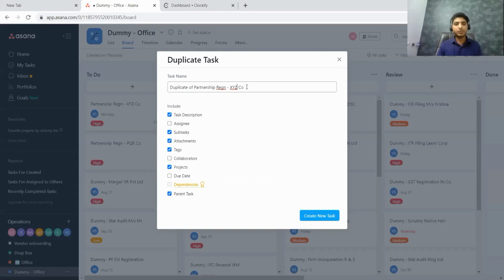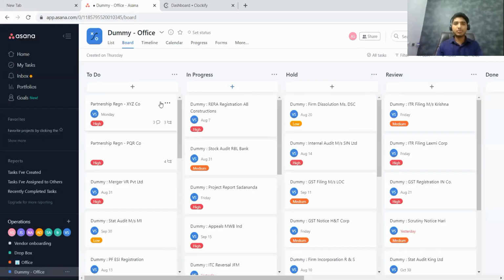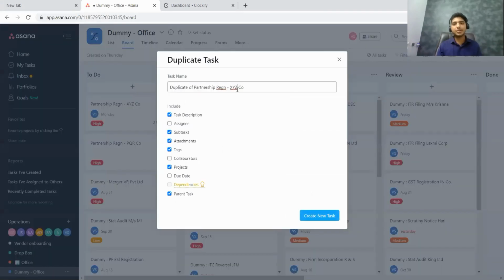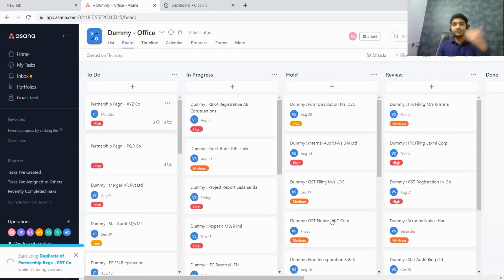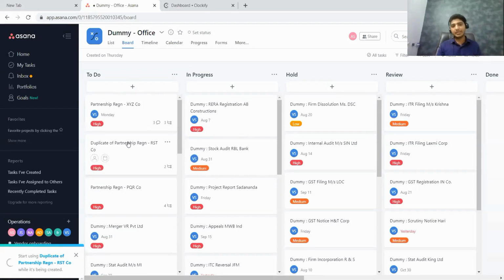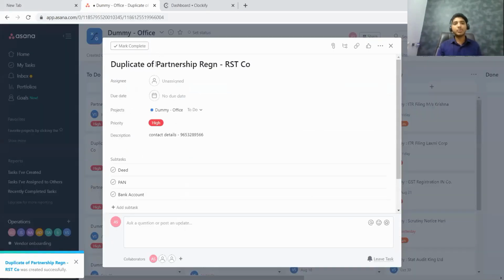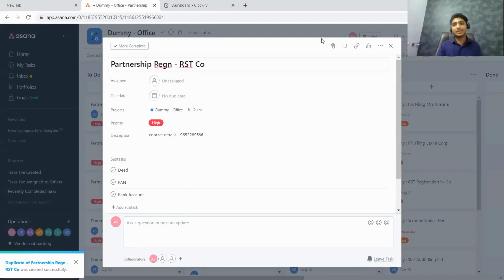So if XYZ is a task, then all that I have to do is click on duplicate the task, and instead of XYZ company, I will make it RST company. If I want subtasks to be there, yes, but I don't want the attachment to be duplicated, so I'll remove the attachment and just say create task, and a duplicate task will be created here. Or I can rename it, and I want to remove the word duplicate as well, so that it comes as a totally different task. I can do this as well.